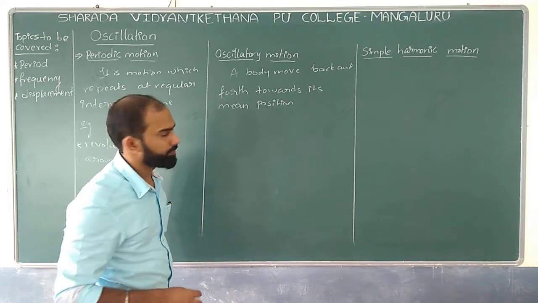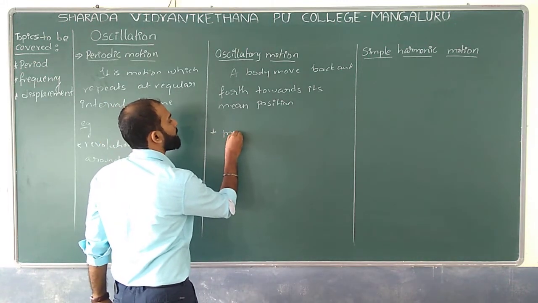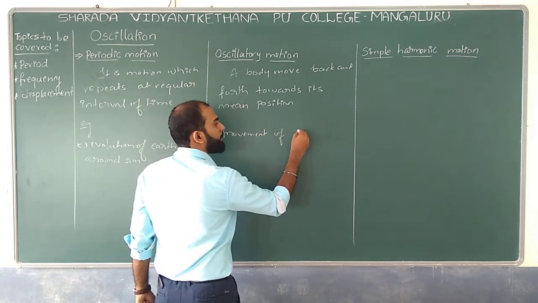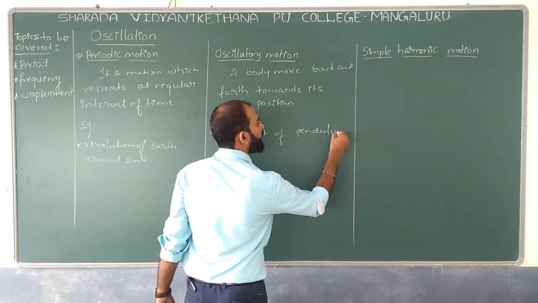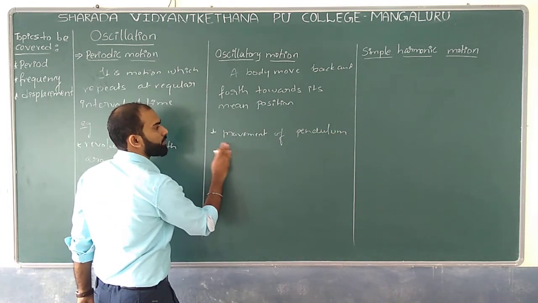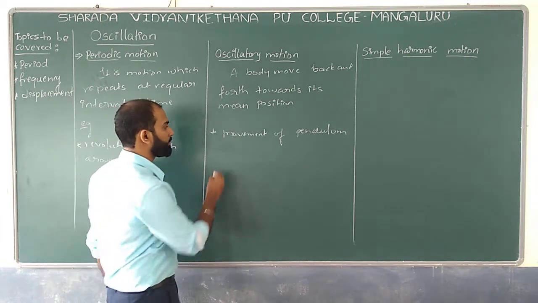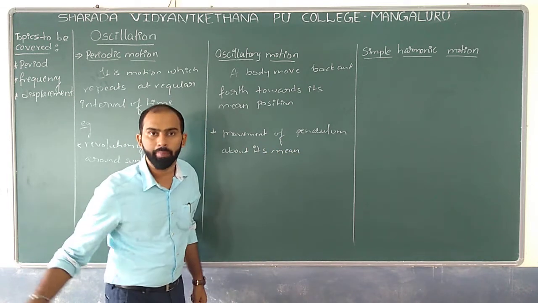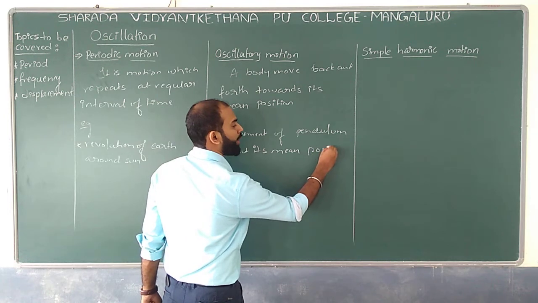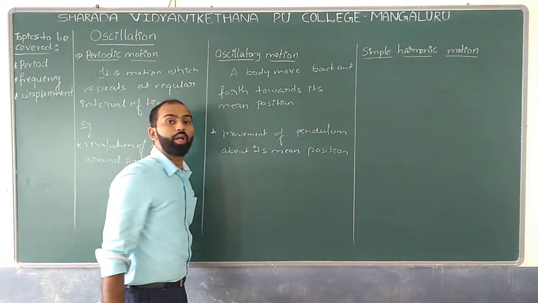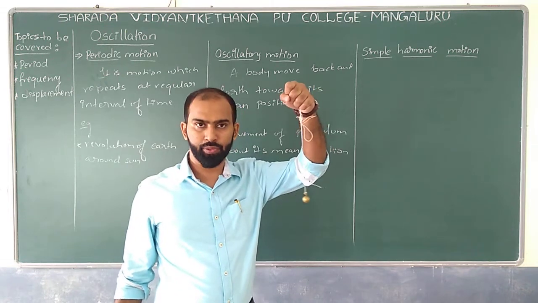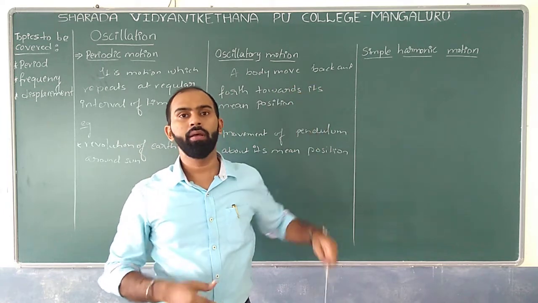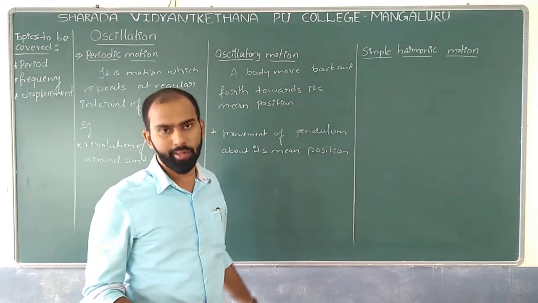Which example can I give? The movement of a pendulum about its mean position. What do you mean by mean position? This is called the mean position. If the body moves back and forth about its mean position, it is called oscillatory motion.